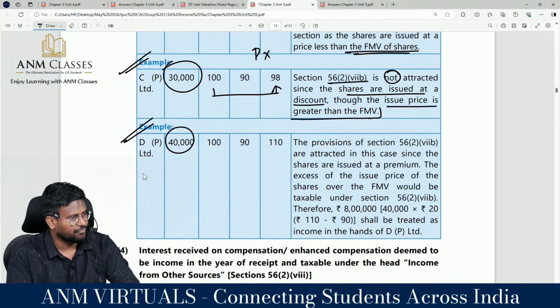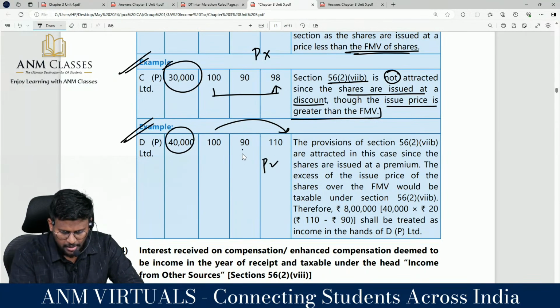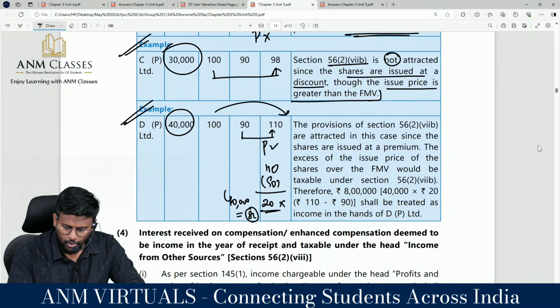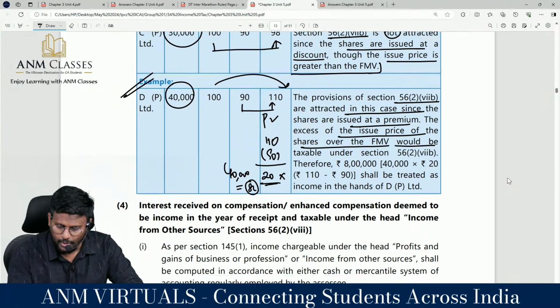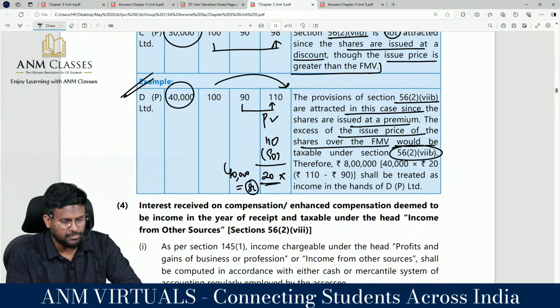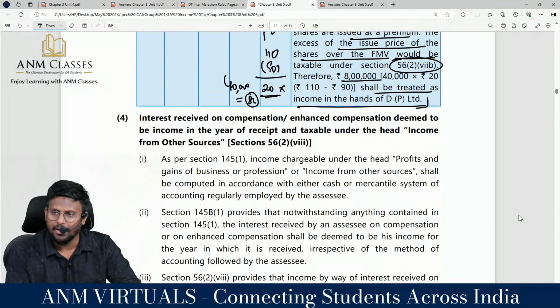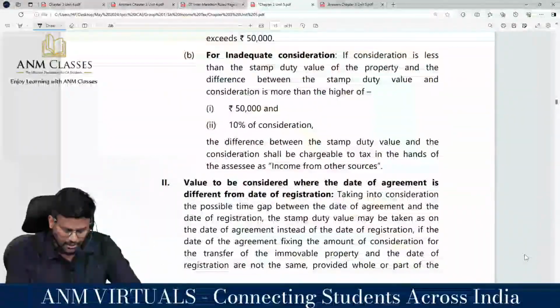D private limited. How many shares? 40,000. What is the face value? Have they issued at a premium? Is it more than the fair market value? Yes, sir. So 110 minus 90 comes to 20, into how many shares, is equal to 1 lakh. Provisions of 56 subsection 2 clause 7b are attracted in this case. Since the shares are issued at a premium, the excess of the issue price of the share over the market value would be taxable under section 56 subsection 2 clause 7b. Therefore 8 lakh shall be treated as income in the hands of D private limited. Clarity? Yes, sir. With this example, 56 subsection 2 clause 7b also comes to an end.